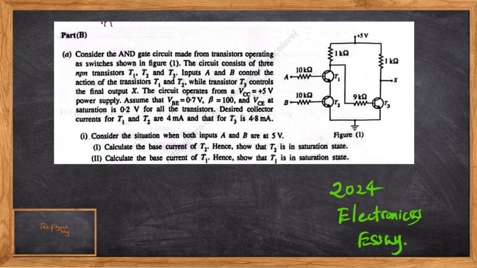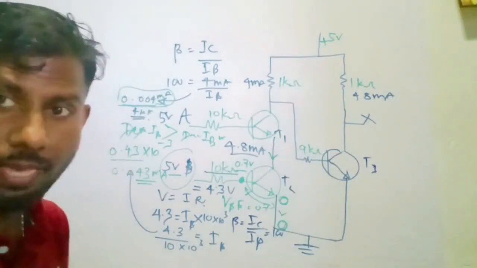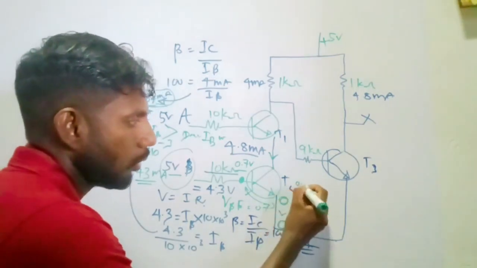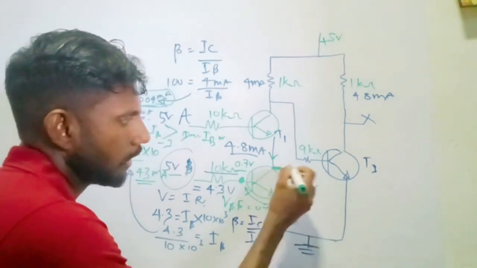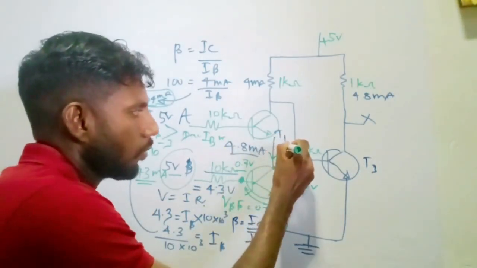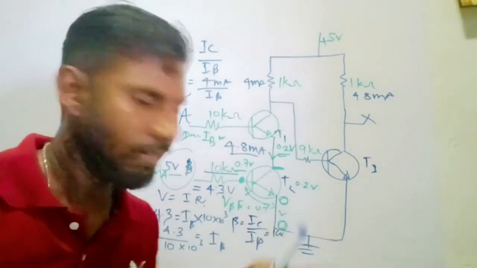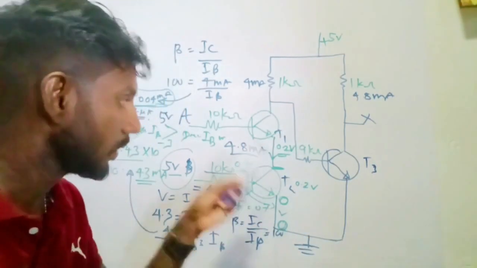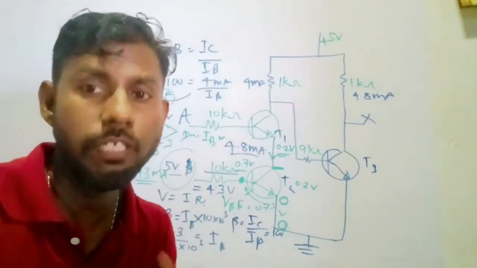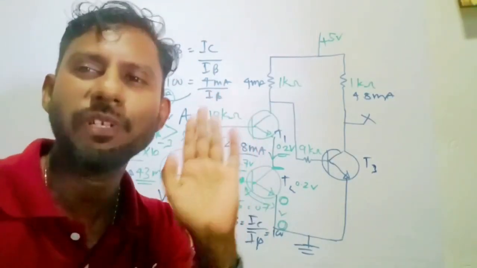Now we know this transistor operates, so current flows downwards, and they have given in their data VCE is 0.2 volt. So this potential has to be 0.2 because it's operating. Earlier I took the potential at 0, connected to ground level, but now it's working. So when in saturated region VCE has to be 0.2 volts, so I'm putting 0.2 here.